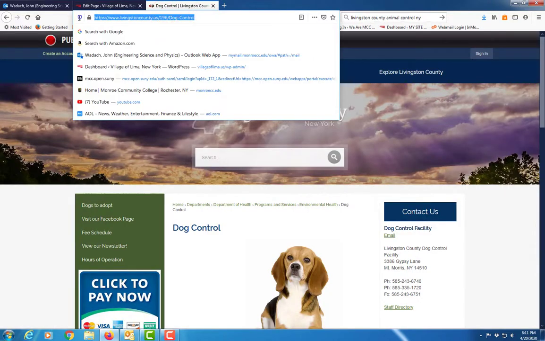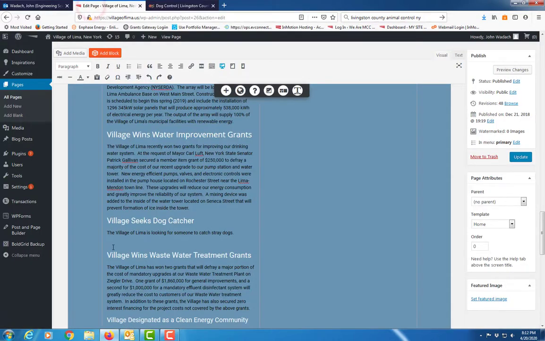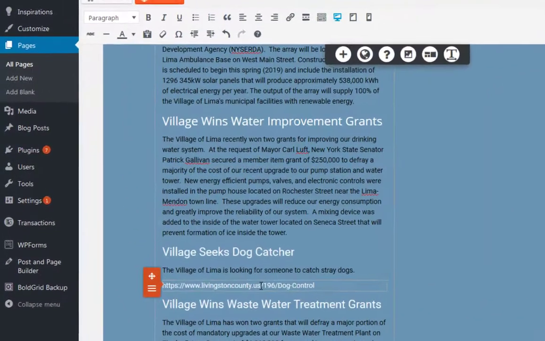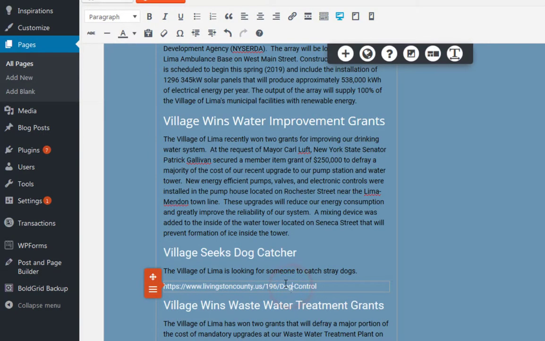Let's do Control C. Let's come down here. I got to be in that little box. Control V. Okay, there it is. So there's Livingston County Dog Control. Now, maybe we don't have to put all that information in here, but the next thing is, once I'm in there, it's not a hot link yet.